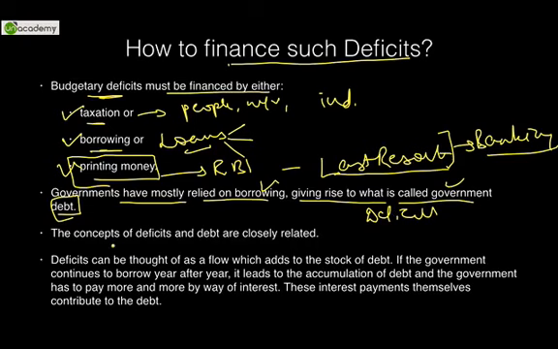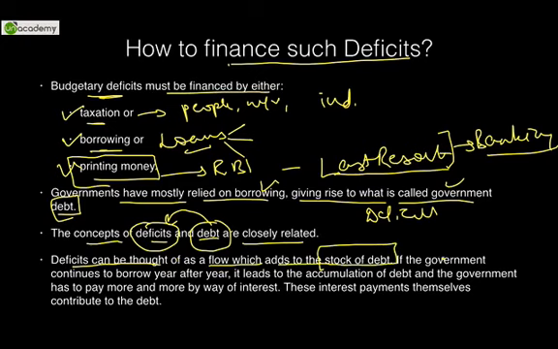These excessive debts. So the concepts of debts and deficits are closely related. In order to bridge the deficit, we are adding debt. If we are adding debt, then how is this debt impacting our economy? Let's understand. Deficits can be thought of as flow which adds to the stock of debt. Loans keep getting added. If the government continues to borrow year after year, it leads to the accumulation of debt and the government has to pay more and more by way of interest. These interest payments themselves contribute to debt.